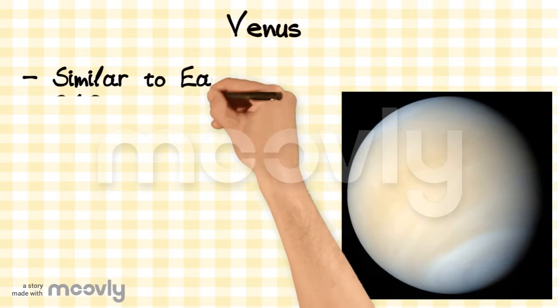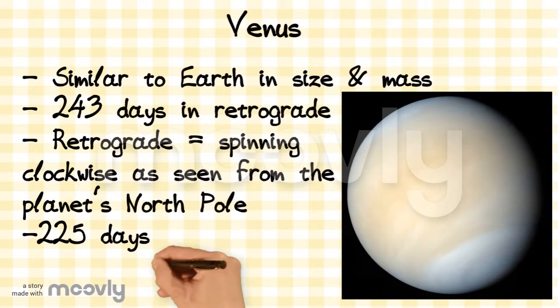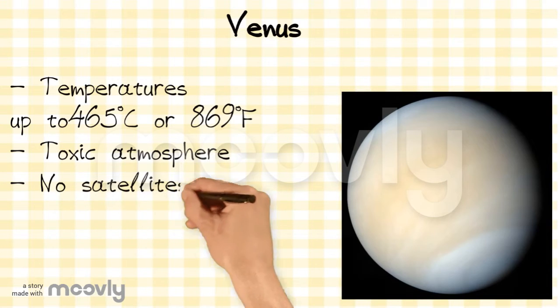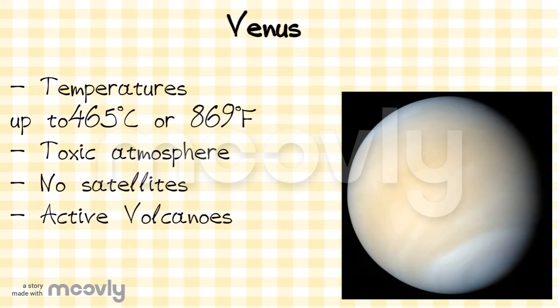Venus is similar to Earth in size and mass. However, 1 day on Venus is equal to 243 days on Earth. Venus also takes 225 Earth days to revolve around the Sun. The atmosphere is very toxic. Venus has no moons but does have active volcanoes.